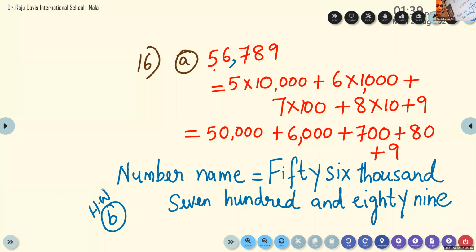While I take the attendance, you can start the homework. And if it is not complete, you can do it as homework. Ma'am, I did it already. Okay, very good. So question number B, also the same. You have to write the expanded form and the number name.